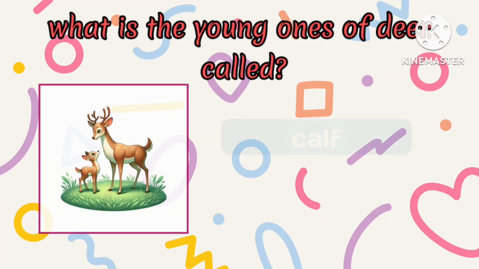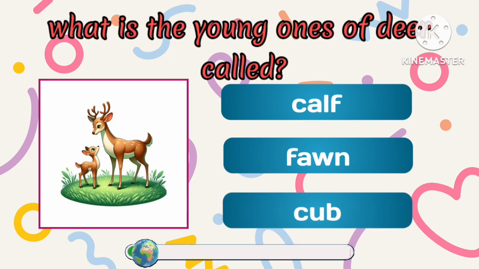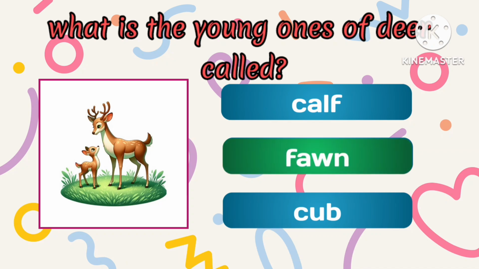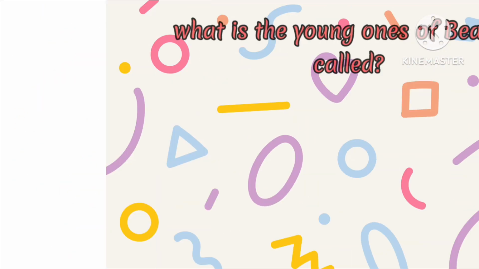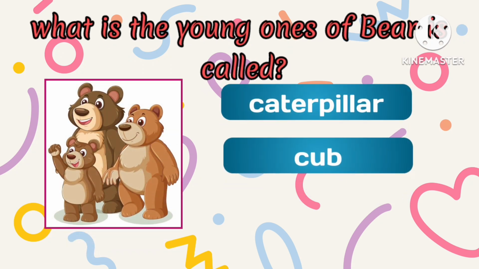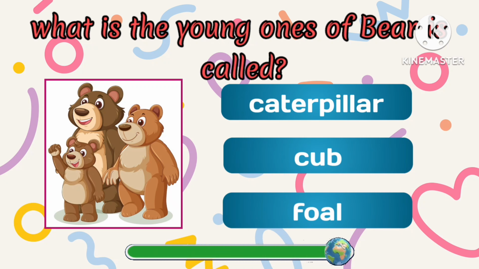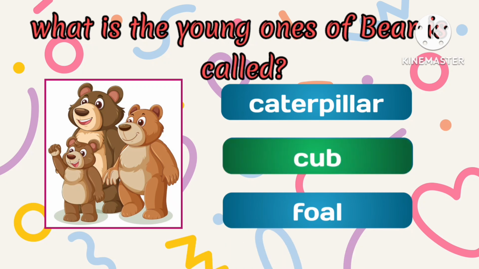What is the young one of the deer called? The young one of the deer is called a fawn. What is the young one of the bear called? The young one of a bear is called a cub.